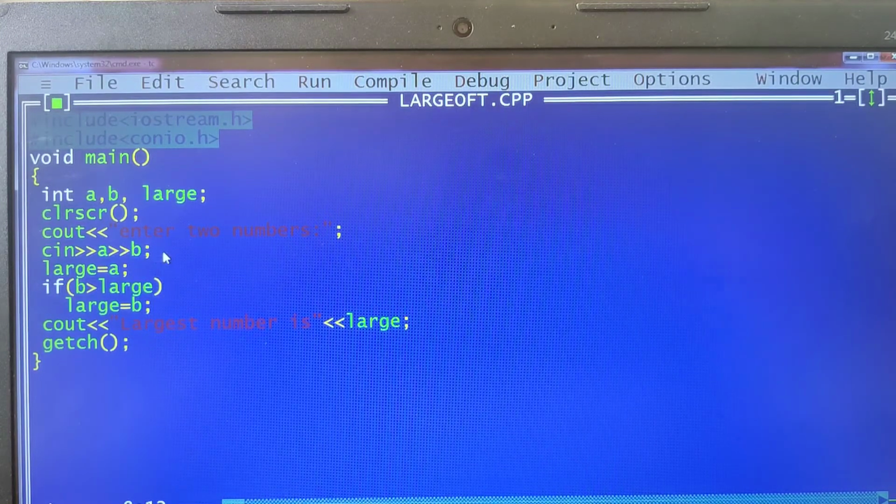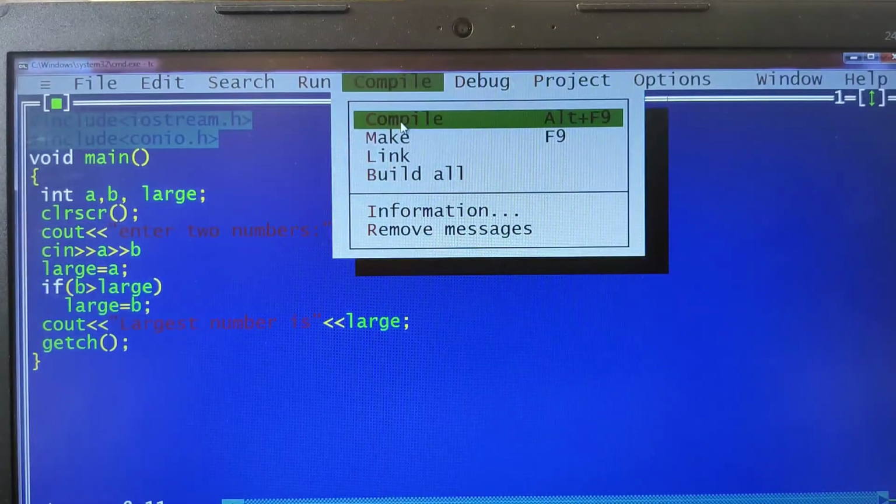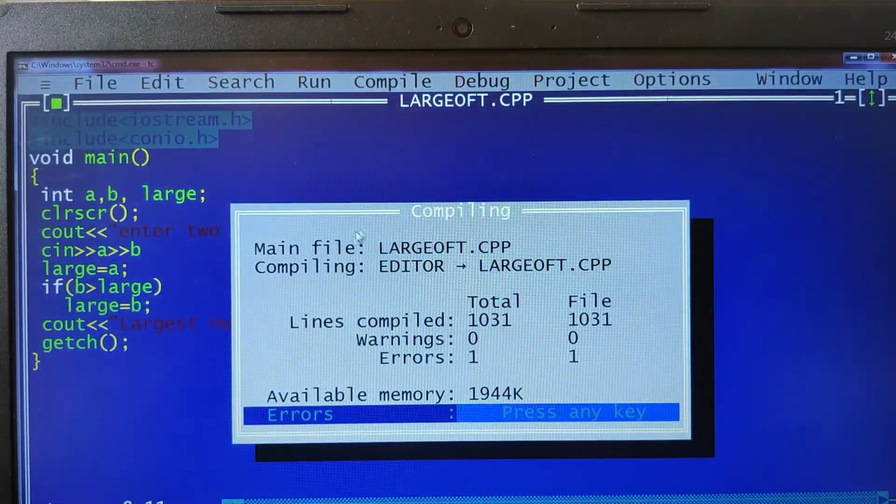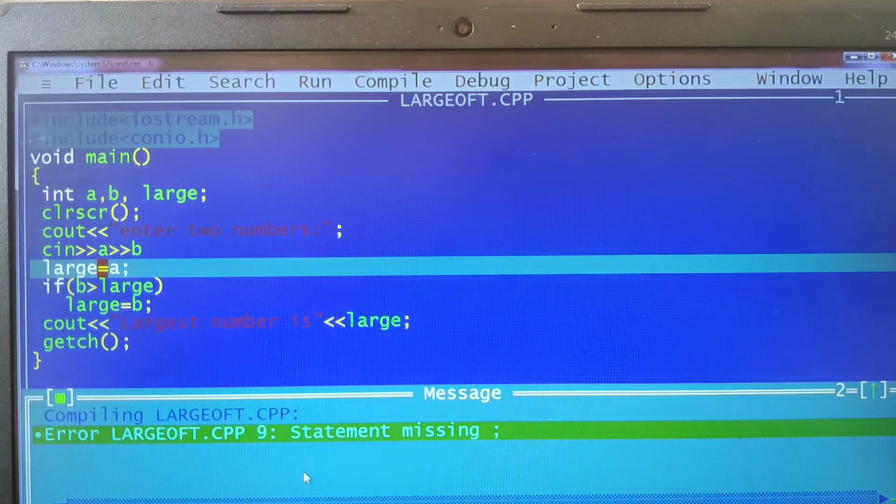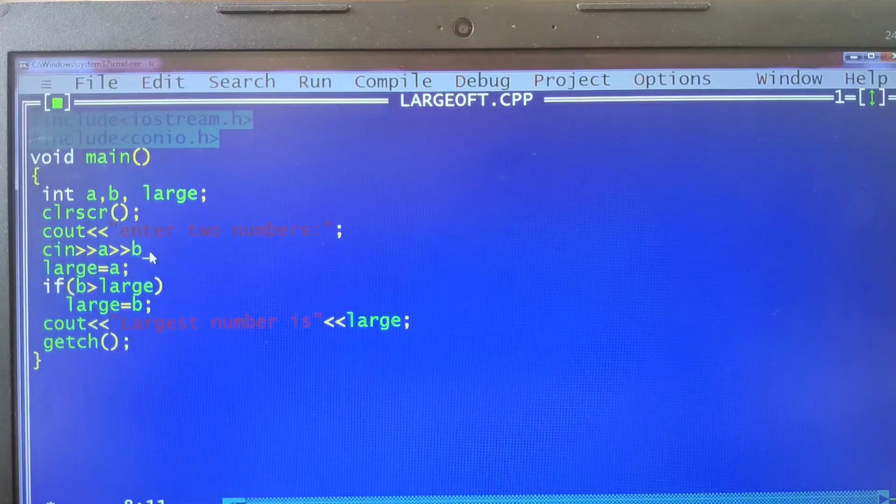Similarly, if I don't give this semicolon and then compile, again it is a syntax error, because as per the C++ programming rules, every statement should end with a semicolon, but I have removed it here. Look here, it is clearly giving the statement missing semicolon. So click the cursor where the semicolon is missing and give the semicolon,